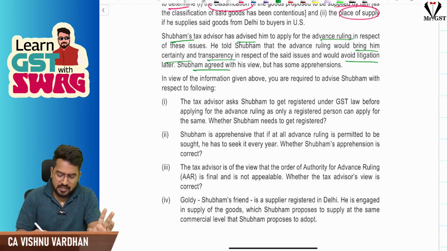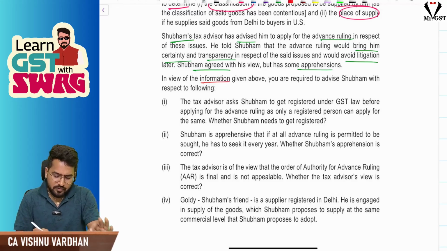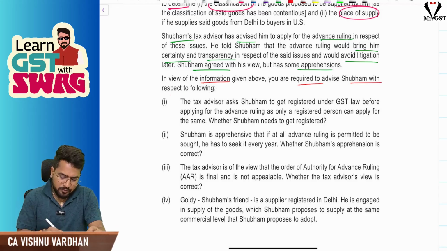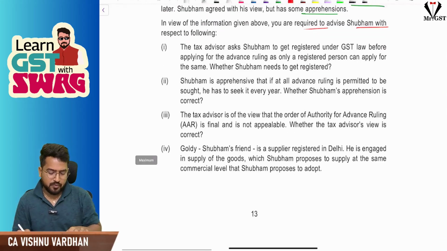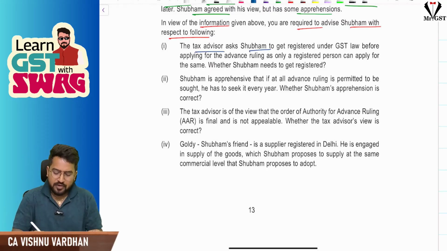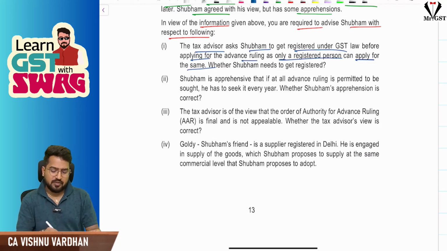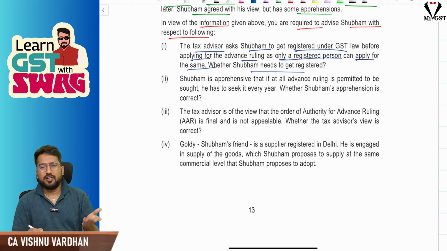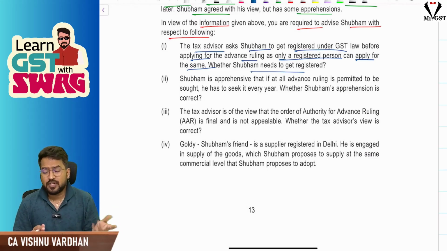Shubham is agreeing, but he has some apprehensions here. So, with the information given above, you are required to advise Shubham with respect to the following. Number one, tax advisor asks Shubham to get registered under GST law before applying for advance ruling, as only a registered person can apply for the same. Whether Shubham needs to get registered? Any person registered or intending to get registered can apply for advance ruling. It is not like you definitely have to be a registered person. So registration is not mandatory here. Hope that is clear for you.